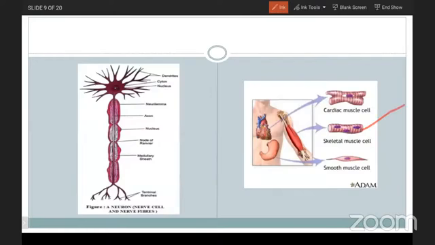Striated means stripes, which are present. Due to that reason, they are called striated muscles. They are voluntary in function. Means if we want to move our hands and legs, then only we are able to move them. Without our involvement, there is no chance of movement of hands and legs. That is the reason they are called voluntary muscles.